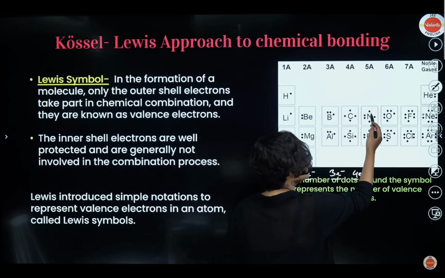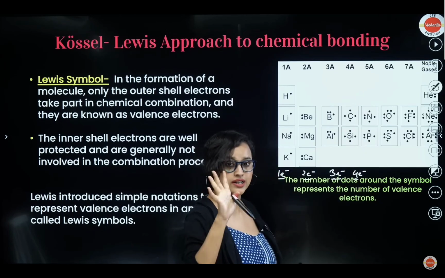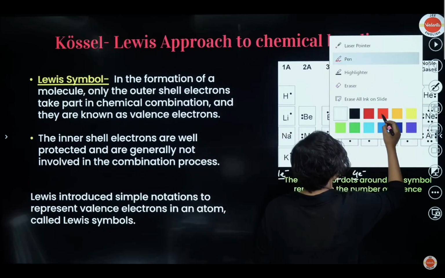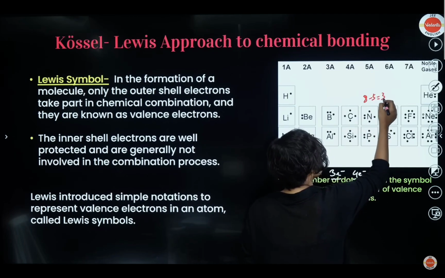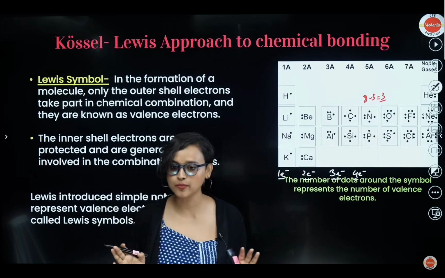Now, do you think that here it is a 5? Valence electrons is 5. Yes, what is the valency? The valency here would be, my dear student, what you have to do is 8 minus 5. So that means it is 3. 1, 2, 3, 4, 5, right? Valency is 3, valence electron is 5. Get my point?